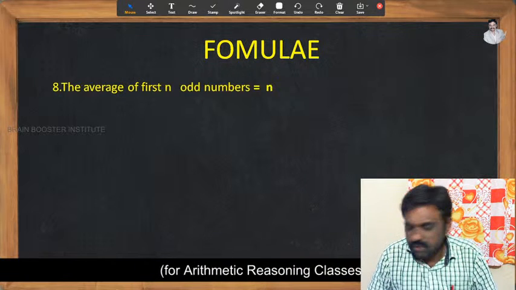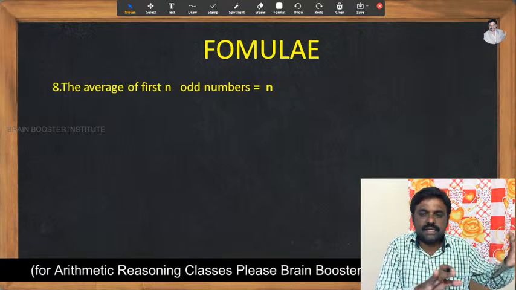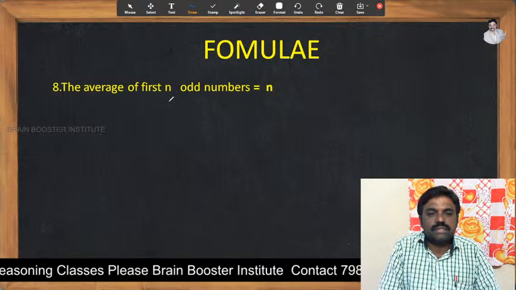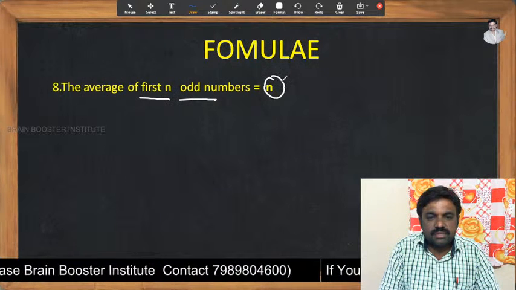So the average of even numbers has been computed. All the models so far involved even numbers. Okay, so let's see the odd numbers. Very simple. The average of first n odd numbers is what we find now.